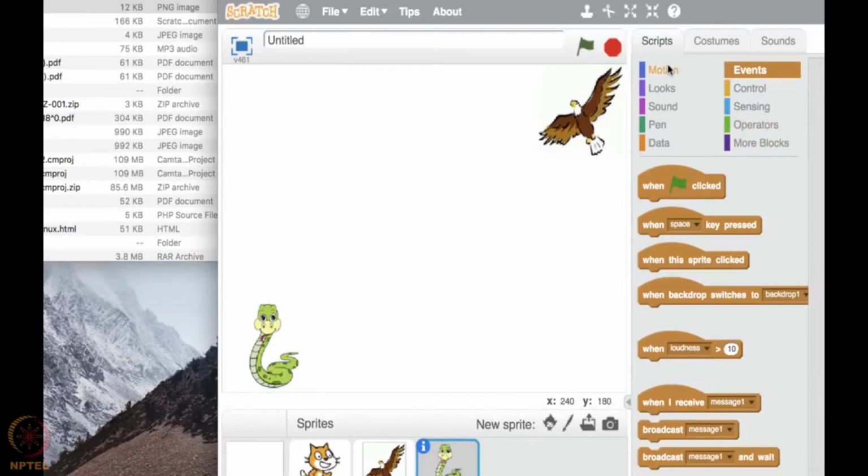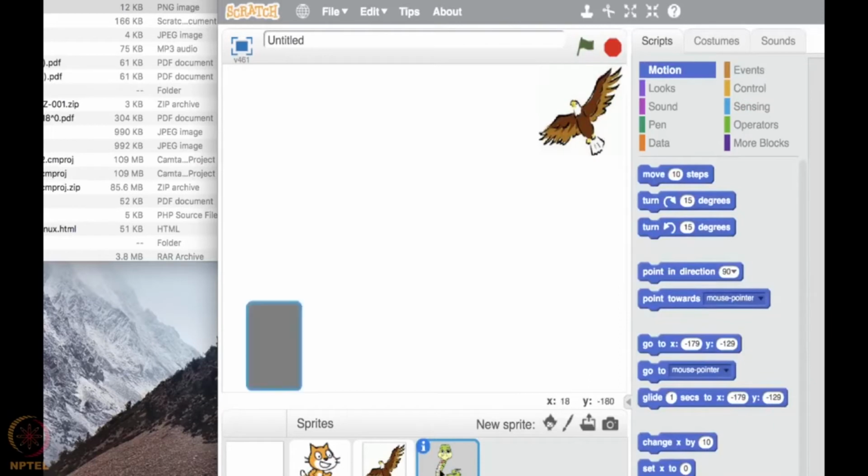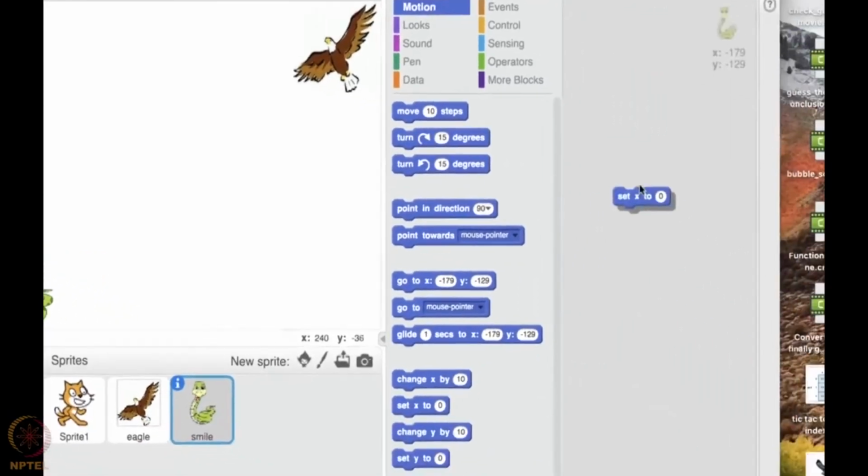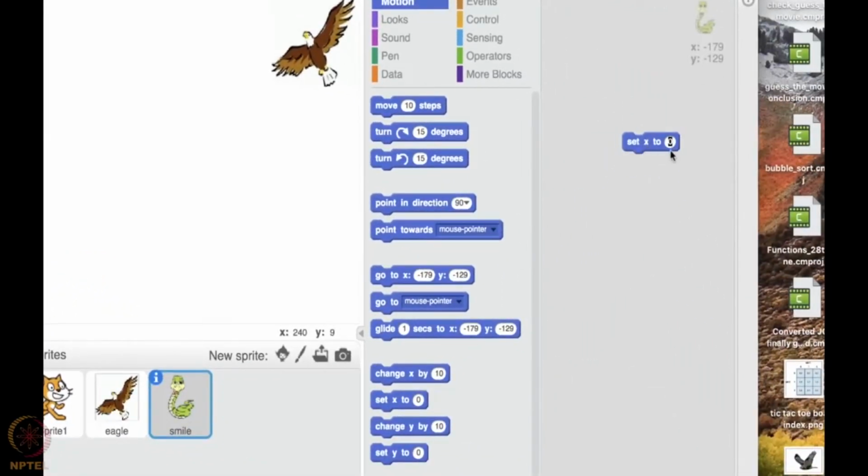Okay, let me say this is our snake. This is in position minus 179, minus 129. So let me set it, set X. Why do I set the position? In case you want to repeat the experiment, you cannot every time adjust the snake, adjust the eagle and ask it to do as you wish. You want to adjust once and set it, and once it is set, that has to get adjusted automatically. That is what you want them to do, right? So that is why we are setting it.